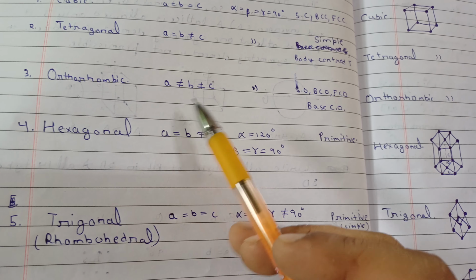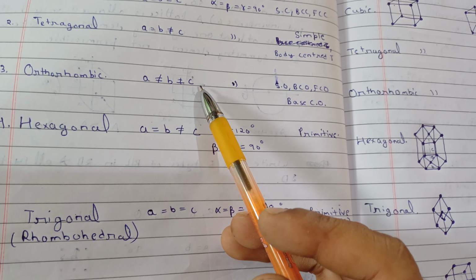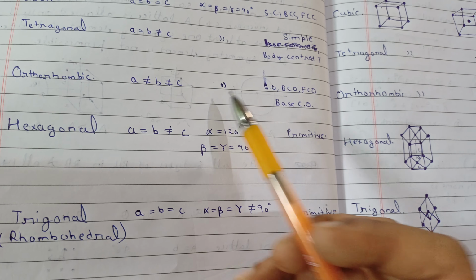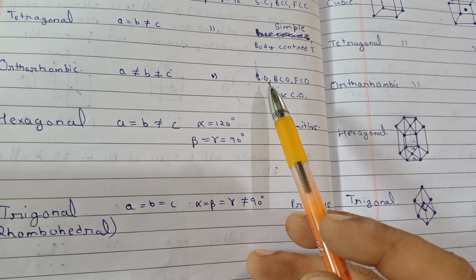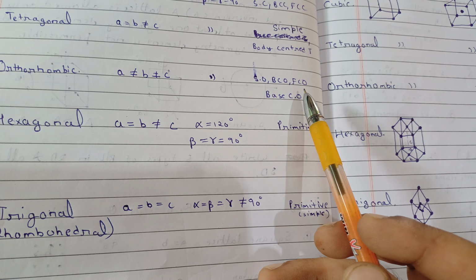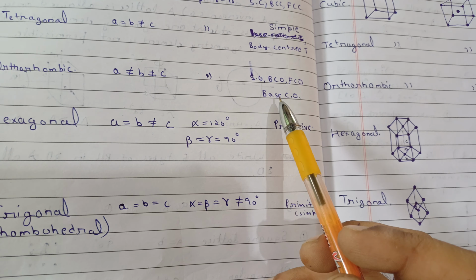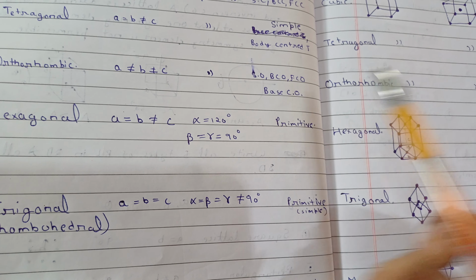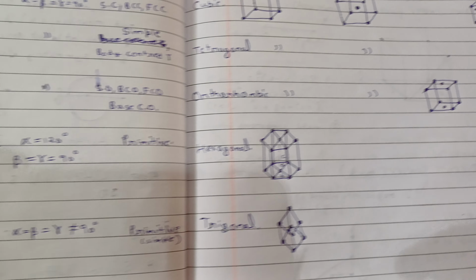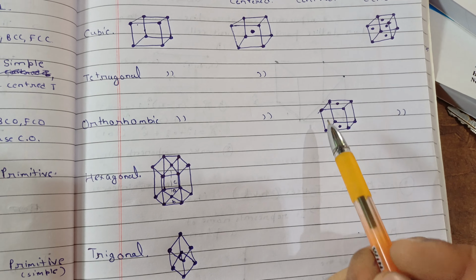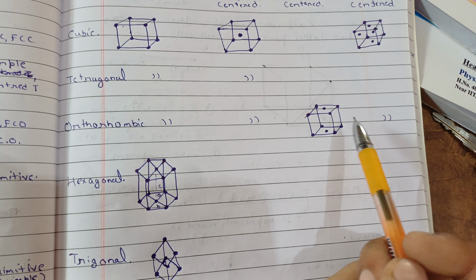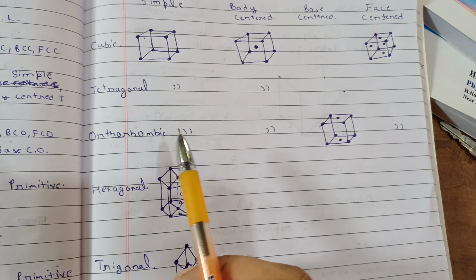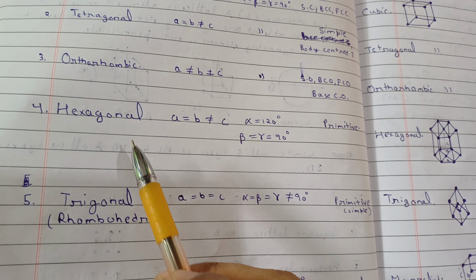Now in orthorhombic, a won't be equal to b, b won't be equal to c, but all angles will be 90 degrees, and all kinds of structures are possible here: simple orthorhombic, base centered, face centered, and body centered. So all will be possible, and this will look like base centered. This is base centered, okay, and this is face centered. So all will be possible in the orthorhombic.